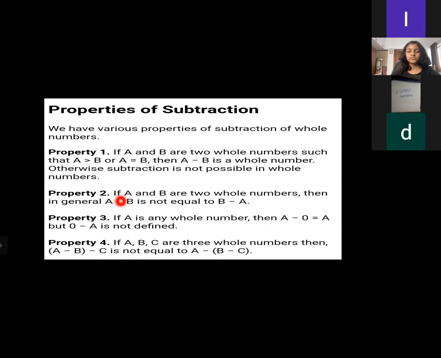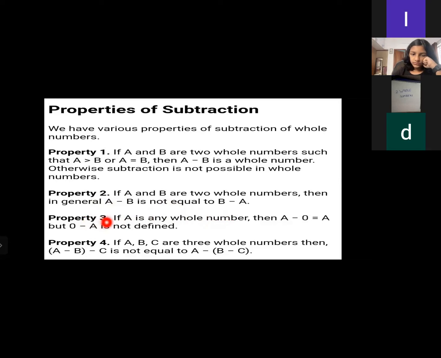Property two. If A and B are two whole numbers, then in general, A minus B is not equal to B minus A. Yes or no? Yes, ma'am. Why? For example, 5 minus 8 and 8 minus 5. Are both equal, ma'am, or not? Both are different, because with 5 minus 8 we get a minus in front of the digit, right? Yes, ma'am. 5 minus 8 is minus 3. It's getting in a negative way. Because of that, if A and B are two whole numbers, then in general, A minus B is not equal to B minus A. Yes, ma'am.